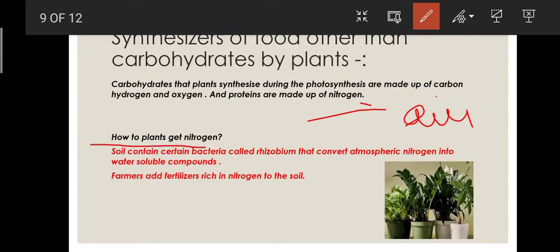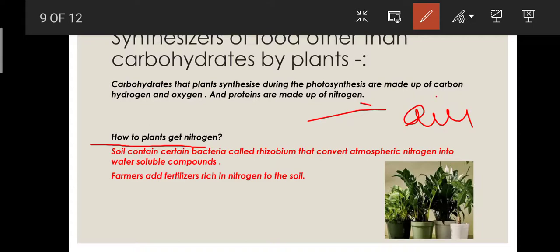Now, soil contains certain bacteria. You will be thinking, bacteria? Yes, bacteria called rhizobium, which converts atmospheric nitrogen into water soluble compounds.